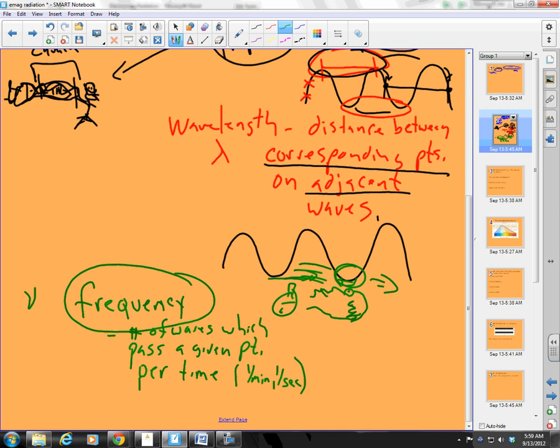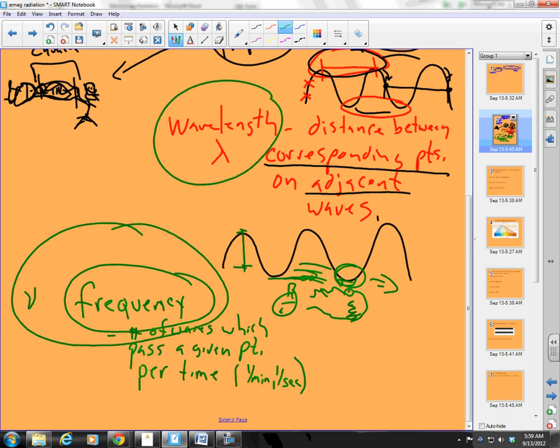Now, we can also have on a wave what? Amplitude. How high is my wave? But we don't talk a whole bunch about amplitude. We focus on wavelength and frequency as the big properties that we're looking at. Okay, good. So, can we answer our question yet?